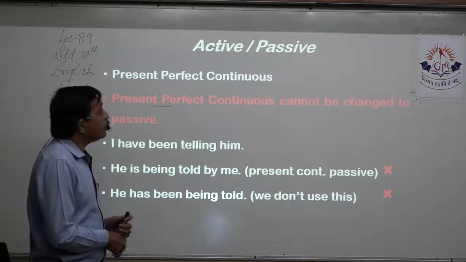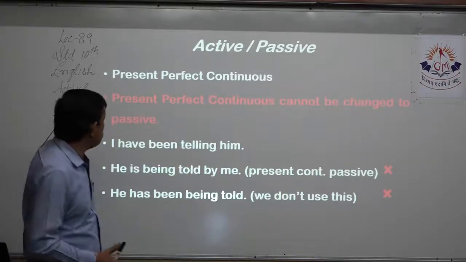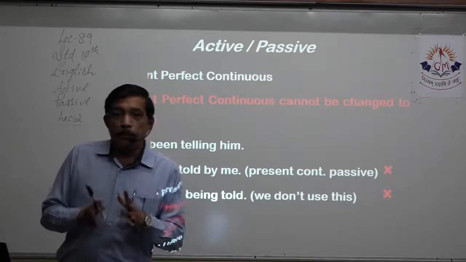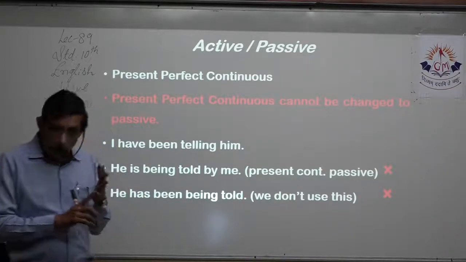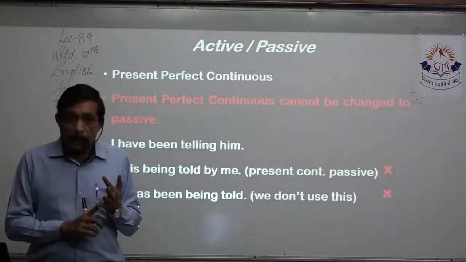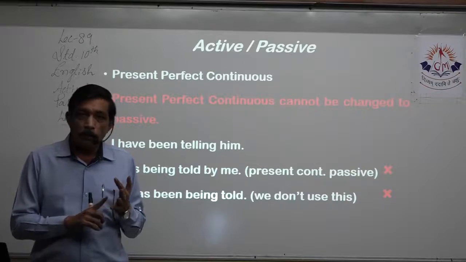Next we come to present perfect continuous. Present perfect continuous cannot be changed to passive. This we have to remember. We learned all four types of present tense. Simple present can be turned into passive.